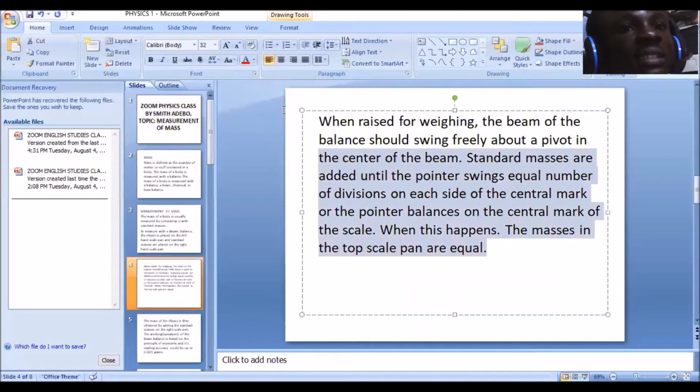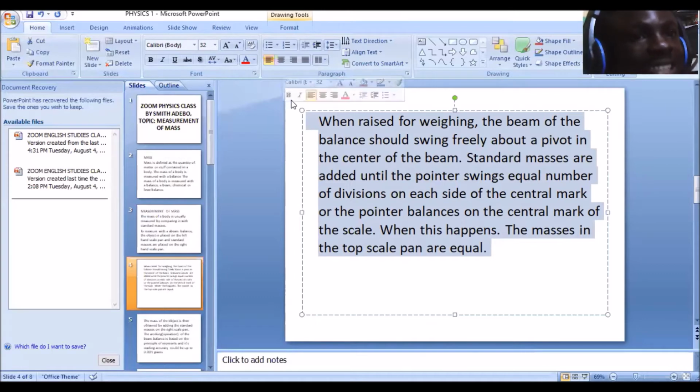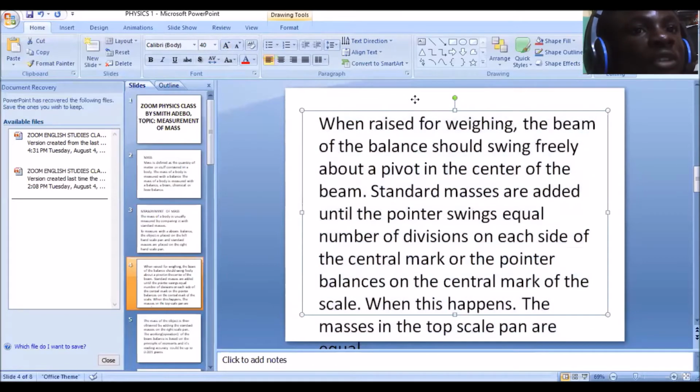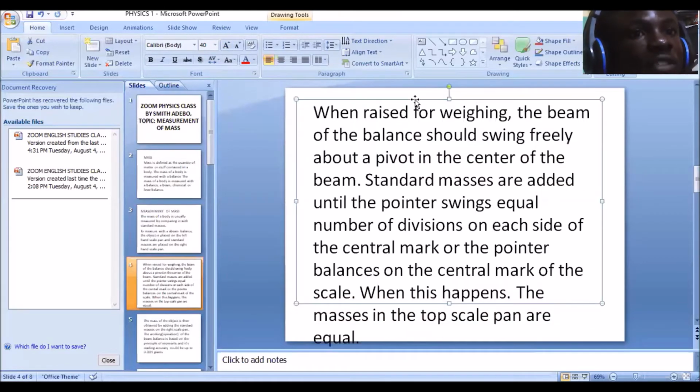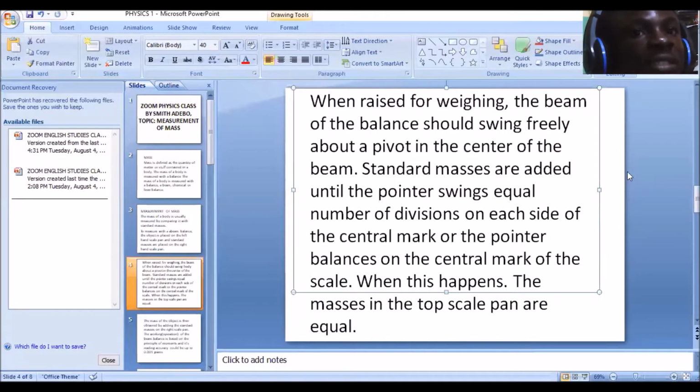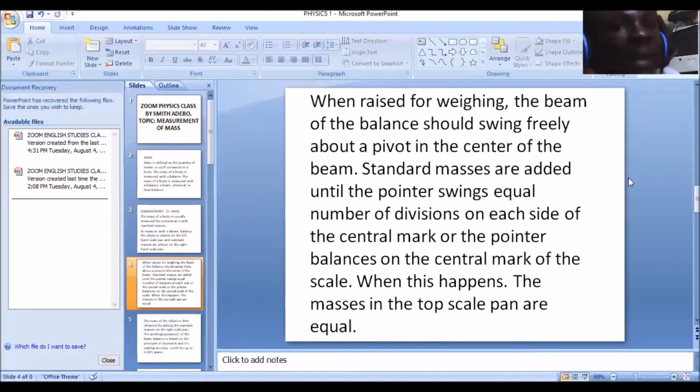So when raised for weighing, the beam of the balance should swing freely about a pivot in the center of the beam. Now, this is simply the mechanism of measuring the mass of a particular substance. And I said, when raised for weighing, now when you've raised it for weighing, the beam of the balance should swing freely about a pivot in the center of the beam.